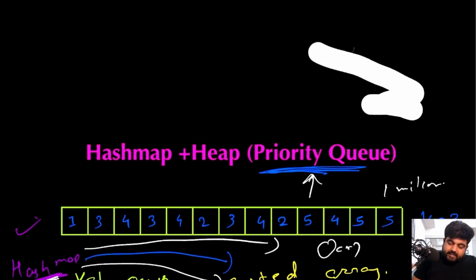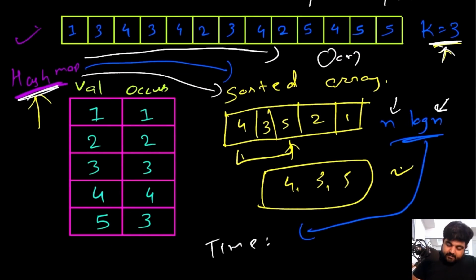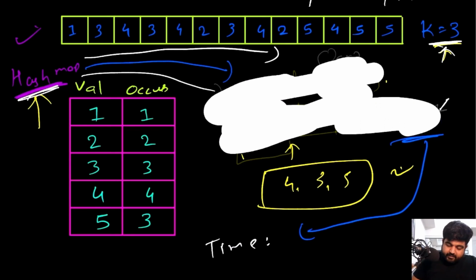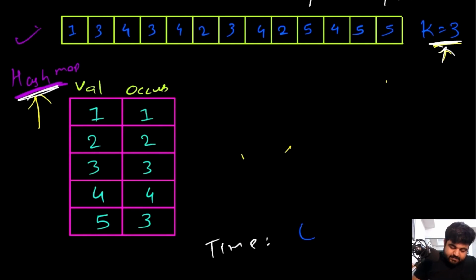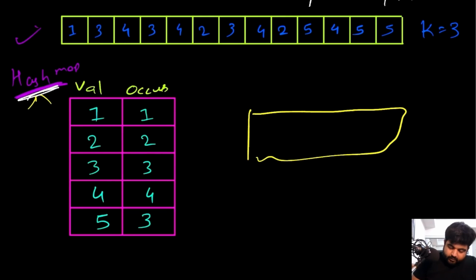So based on that concept, what I'm suggesting is that rather than sorting this array, we get rid of it. Let me clean this up a bit, and from this hash map that we have created, we actually create a priority queue. This priority queue is going to be of the size given by the k value. K in this case is 3, so we are only going to have 3 values in our priority queue. For our priority queue, we only enter the values based on the number of occurrences they have, and we only keep the higher number of occurrences.